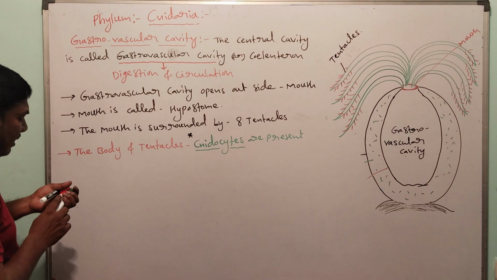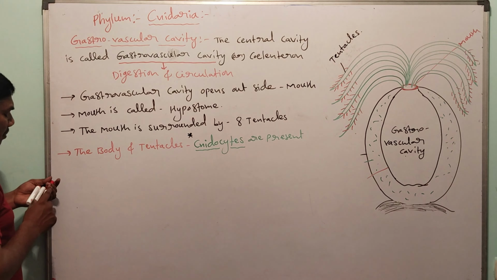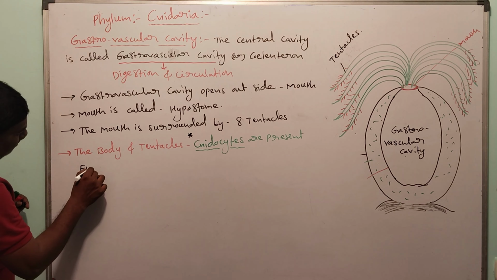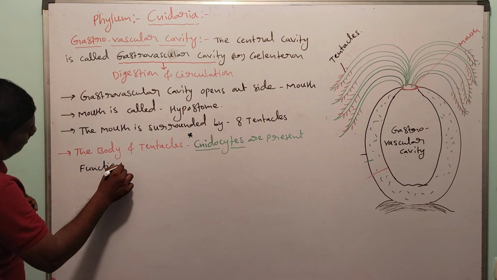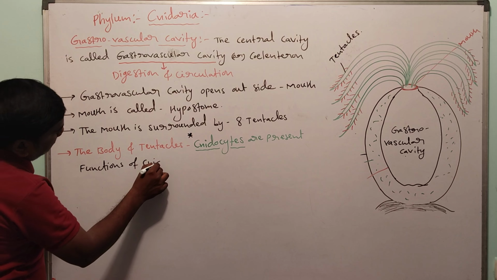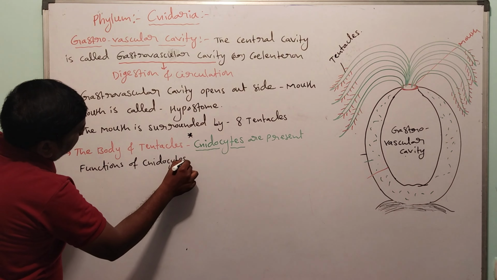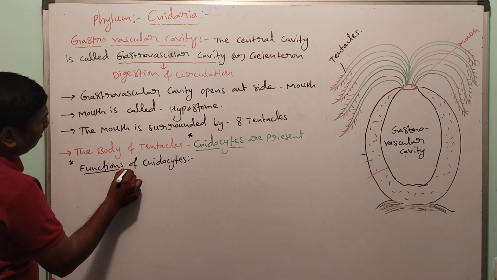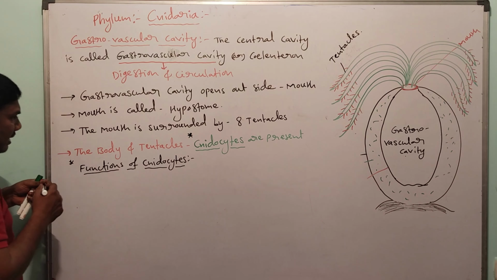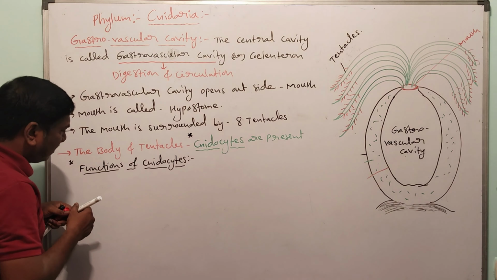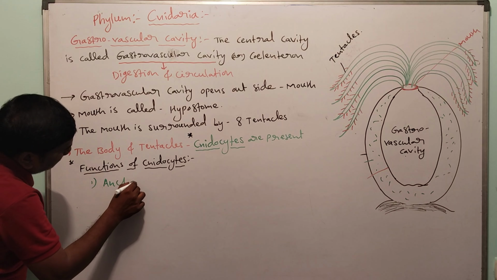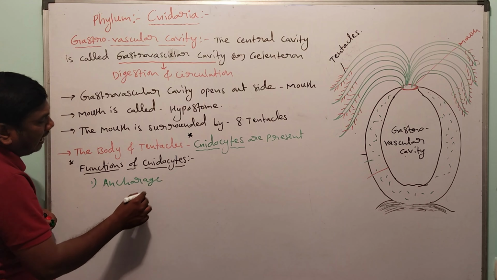Functions of cnidocytes are a very important character. In these functions, the first is the anchorage function.